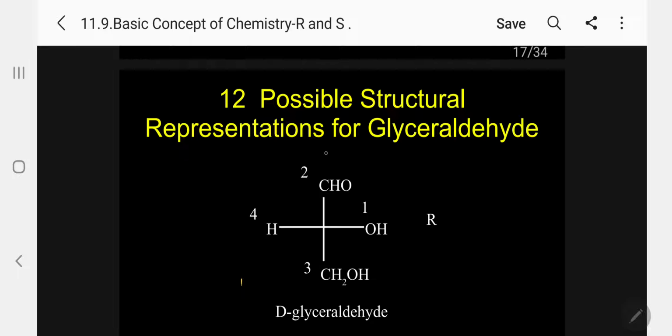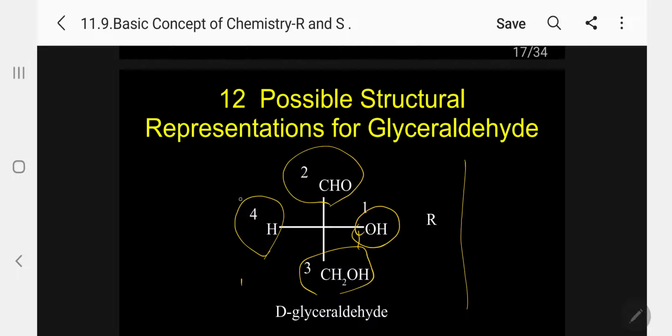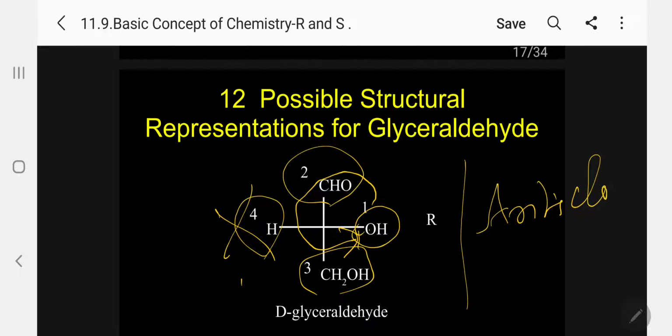I am taking a specific example of D-glyceraldehyde. I am giving number 1 to OH, number 2 to CHO, number 3, and number 4. So neglect the fourth priority. Now I am adding 1, 2, 3. It is anti-clockwise. So anti-clockwise means S. Kindly follow. Now see the fourth priority, it is horizontal. If horizontal, then S is not correct; the original is R. R is the correct answer.